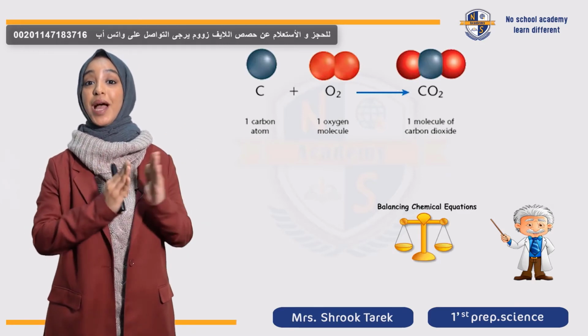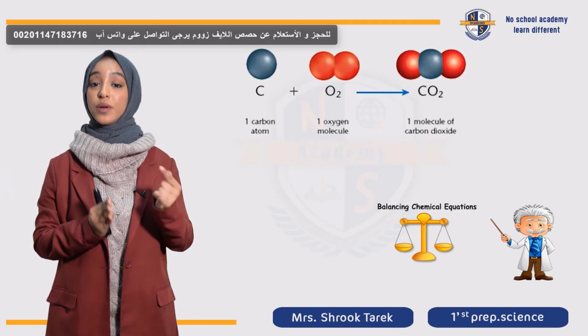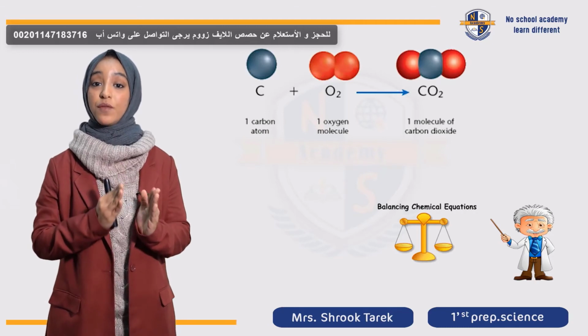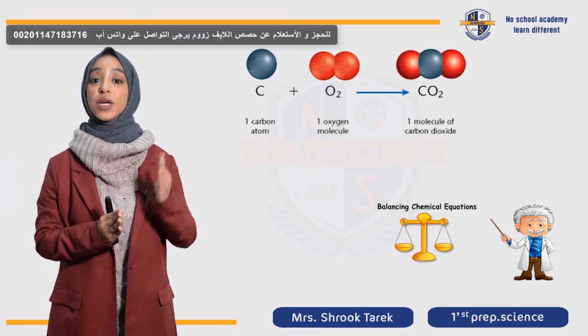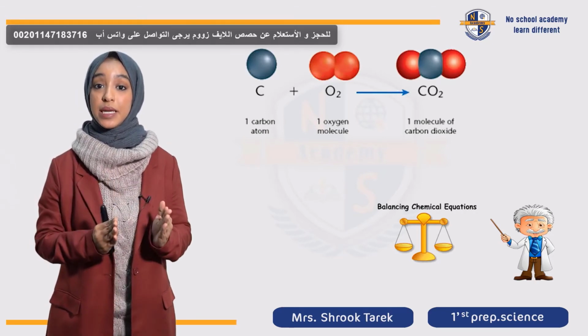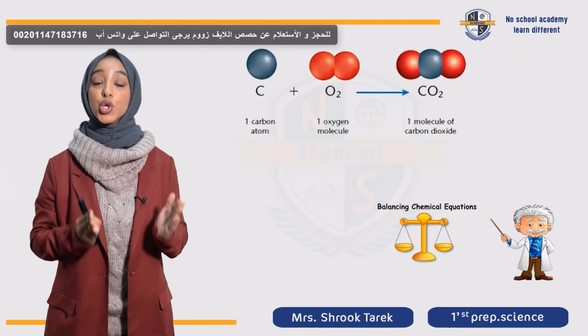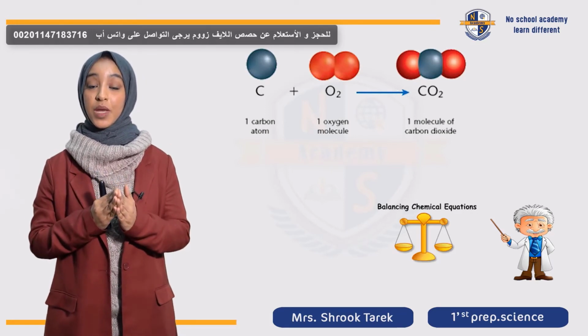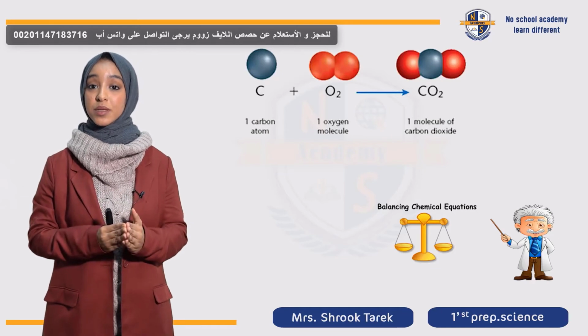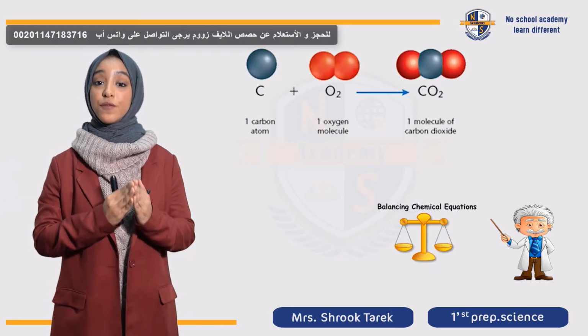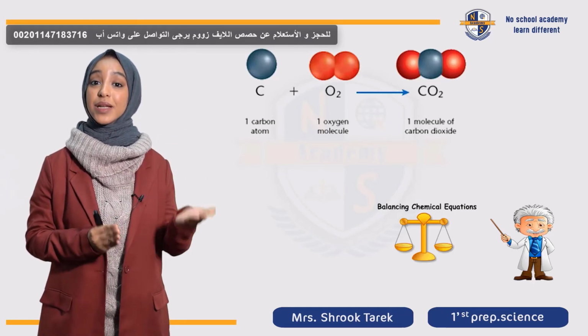خلينا نشوف الأول ال reactant side. 1 carbon is equal to 12 grams and 2 multiplied by 16, it's also equal to 32 grams. So the total in grams is 44 grams in the reactant side.